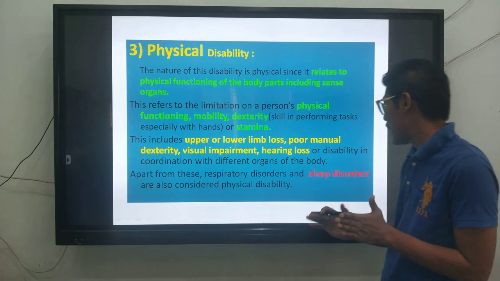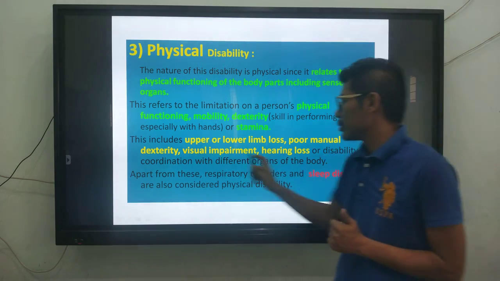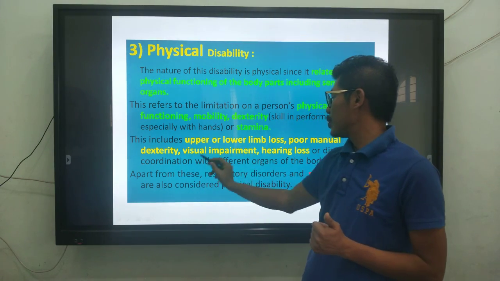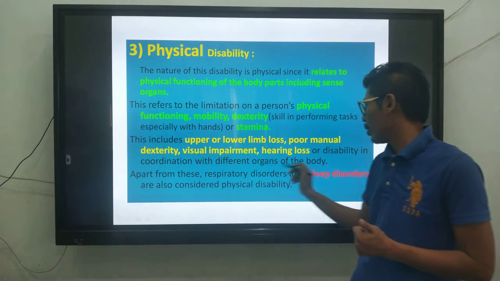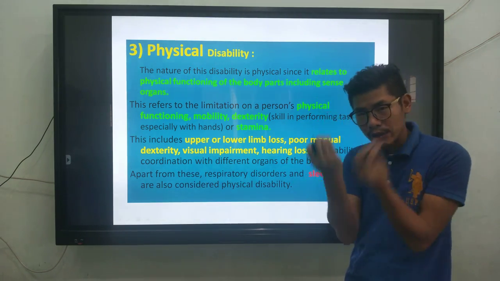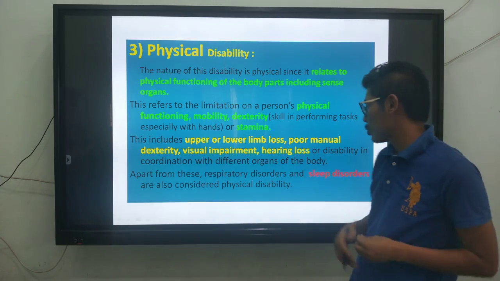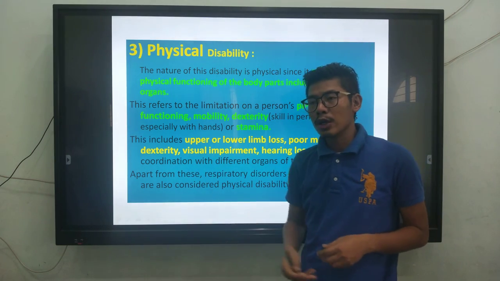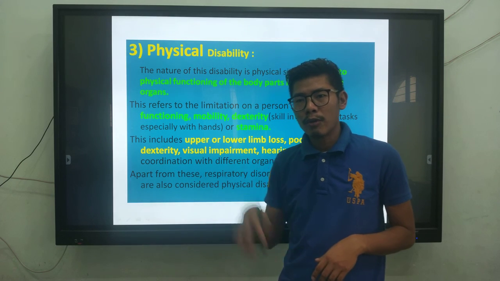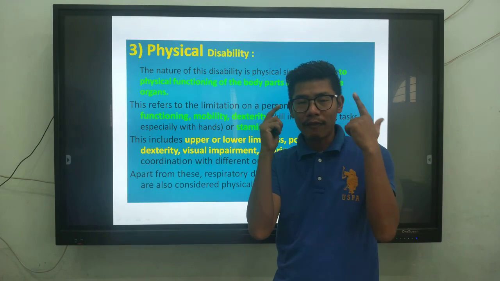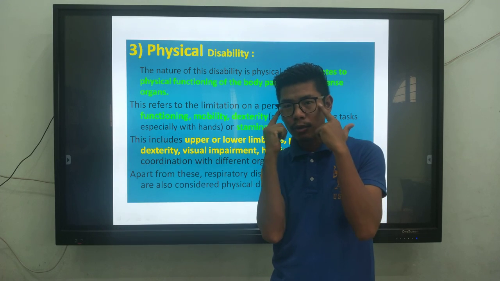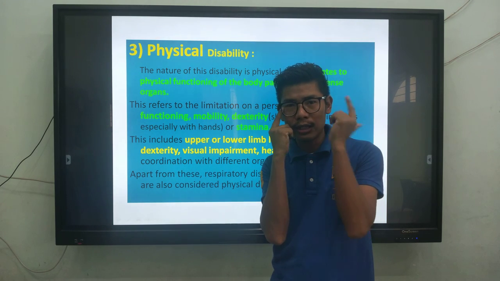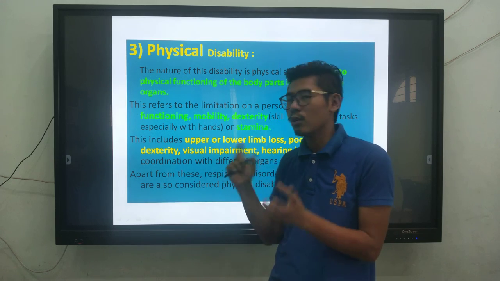This is not only that, there are four more: dyslexia, then visual impairments, hearing loss, or disability coordination with different organs of the body. So with visual impairment, you're not able to see, and you're not able to hear properly. Disability coordination means your coordination; there's a right eye and a left eye, and you need to coordinate. When you're moving, so you want to look that side, your right eye is looking this side, but the left eye is still focused on one position. That is, there's no coordination.